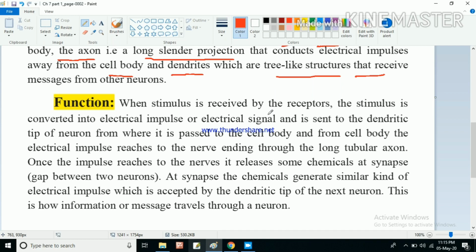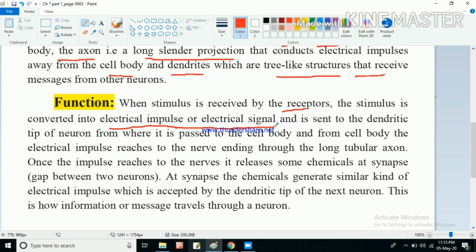Under the skin we have receptors that accept the stimulus of pain, heat, or coldness. So when the stimulus is received by the receptors, the stimulus is converted into an electrical impulse or electrical signal. That is important.